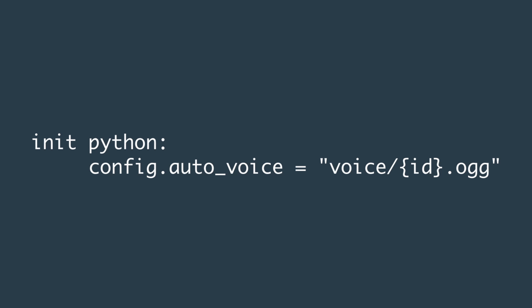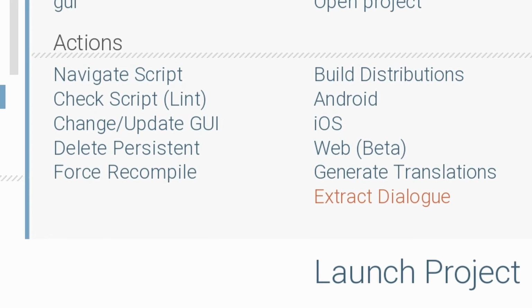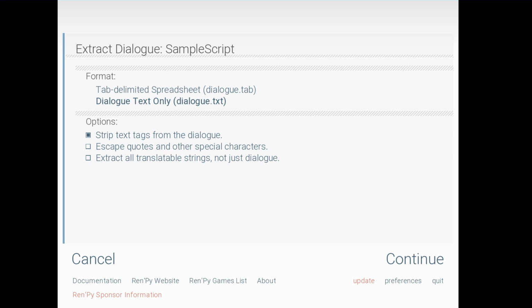This looks through every audio file in the voice folder with the .ogg extension, or again, whatever audio format you decide to use. If you press Extract Dialogue on your Ren'py launcher on your project, Ren'py is going to parse through every line of dialogue, anything that is being said by a defined character or a narrator. After you press Extract Dialogue, select Tab Delimited Spreadsheet and click the Strip Text Tags option.